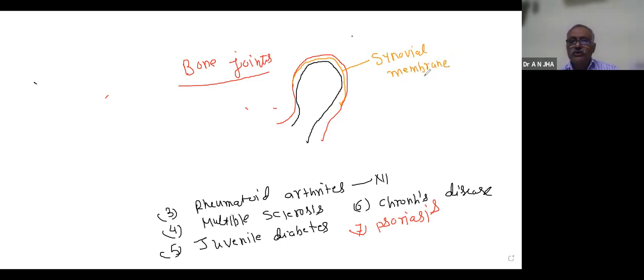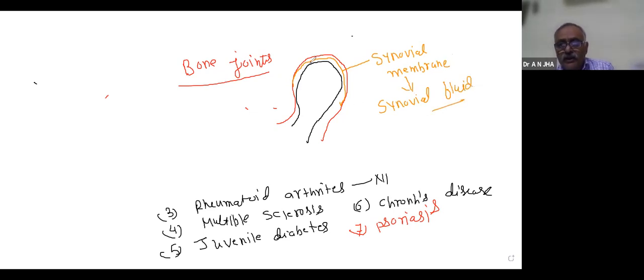In autoimmune disorders, which look more important, I am describing this a little bit more. This membrane secretes a fluid called synovial fluid.